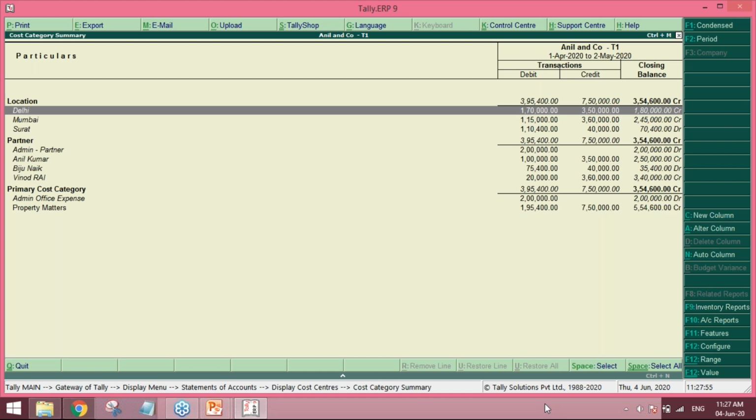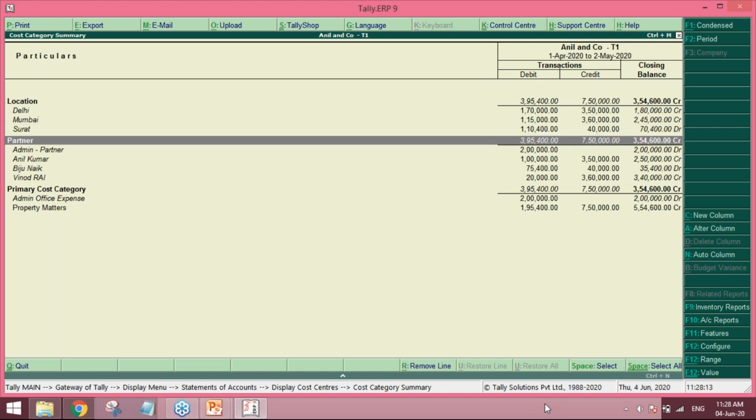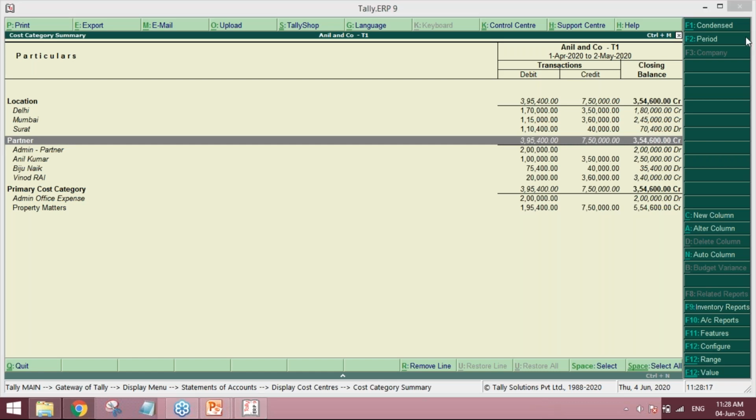Now in this report, Delhi is making a profit of 1,80,000, while Surat is making a loss, or maybe the expenses are more, 70,400. If you see, we have created one admin partner and admin expenses. Why? Because we wanted to allocate the entire expense amount to a particular expense, whatever is in the profit and loss account.